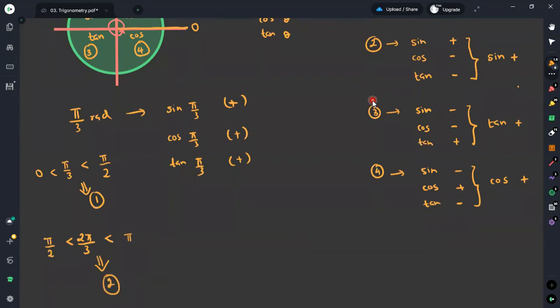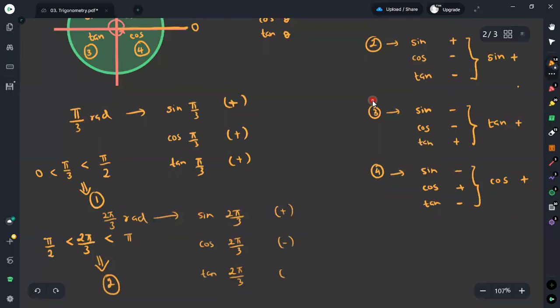Therefore if you take 2π/3 radians, then you will get the sine value of 2π/3, cosine of 2π/3, and the tangent of 2π/3. Since it is in the second quadrant, we know that only the sine is positive and all the others are negative. This is how we define which trigonometric ratios become positive and which become negative.